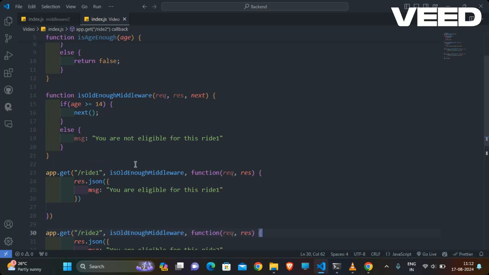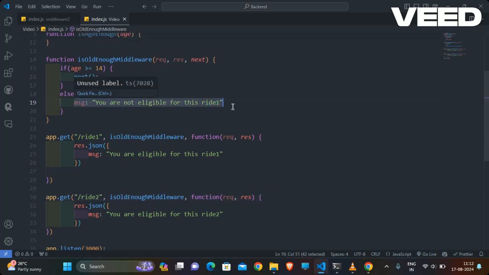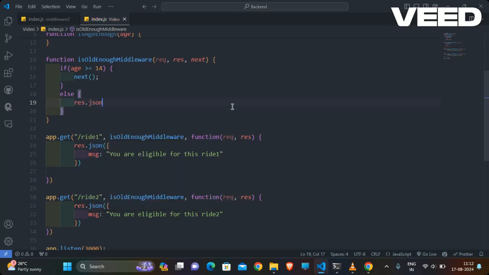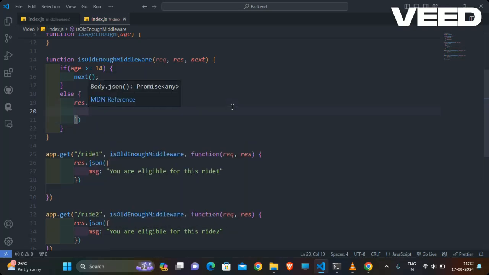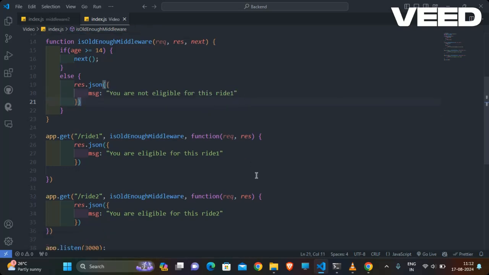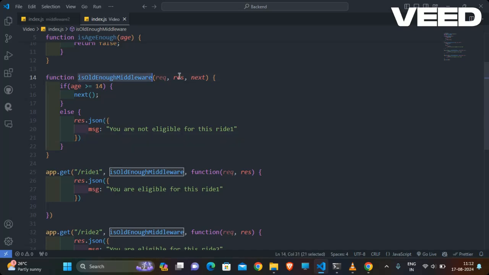So actually that response dot json has that message inside. So response dot json, in that I wanted to show the message: you are not eligible for this ride. Okay, and the middleware will be taking response, request, and next.